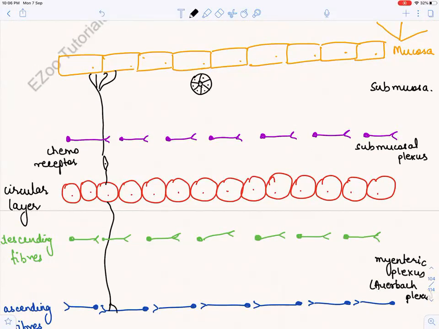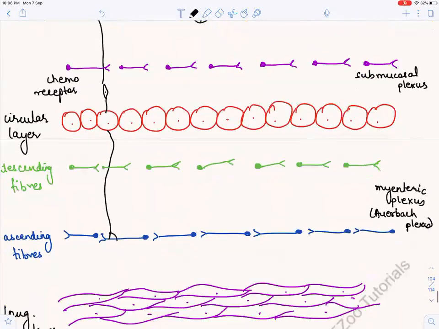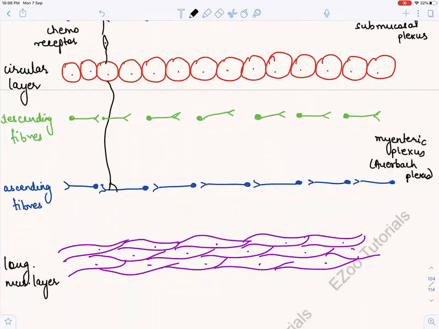Here I will also draw one stretch receptor. This is what I have drawn. This is a stretch receptor, right?